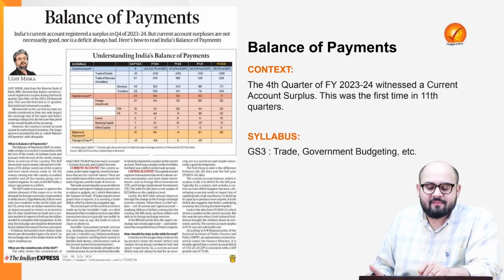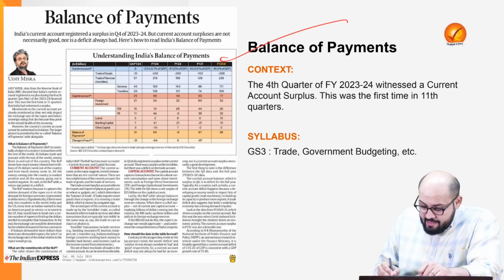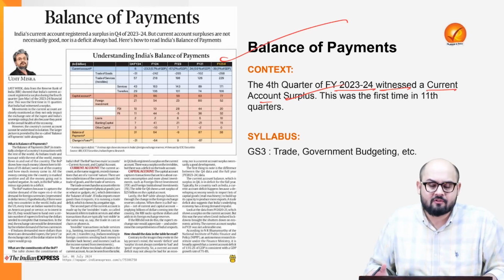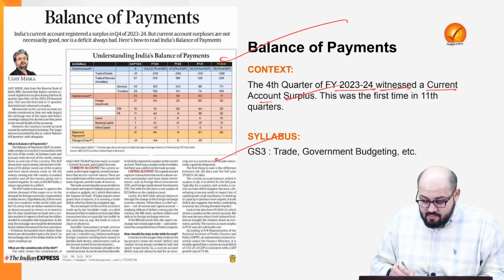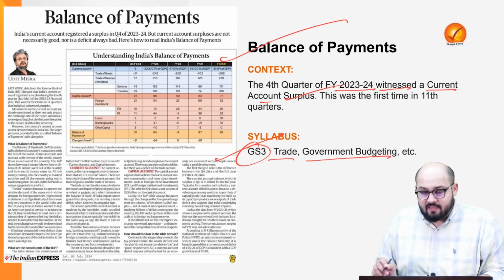So coming to the next article, we have got the balance of payment. We have an article in the Indian Express which says that it was the first time in 11 quarters that India has witnessed a current account surplus in the financial year 2023-24. So we'll look into what balance of payment is all about, what are the different components, right? This is with respect to GS3, trade, government budgeting.